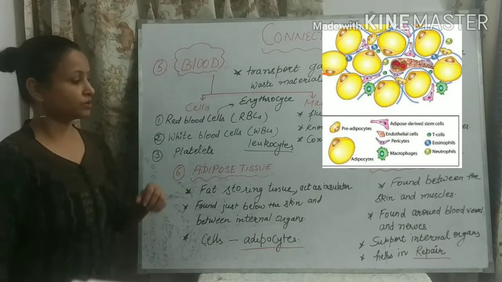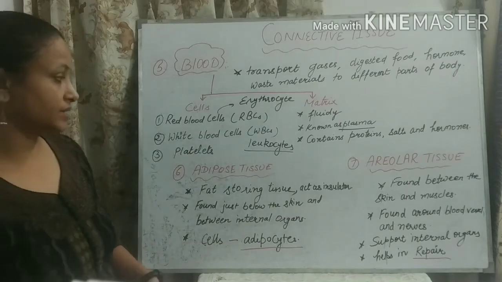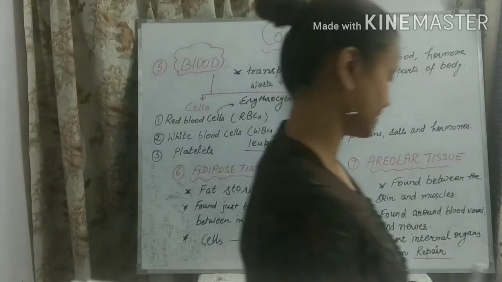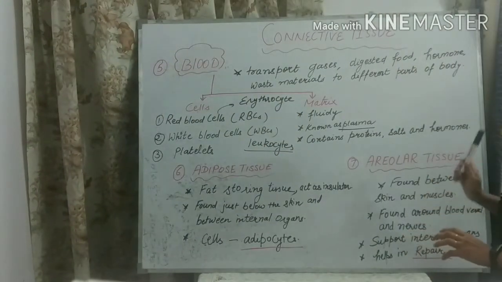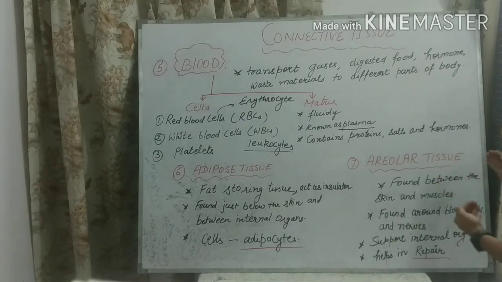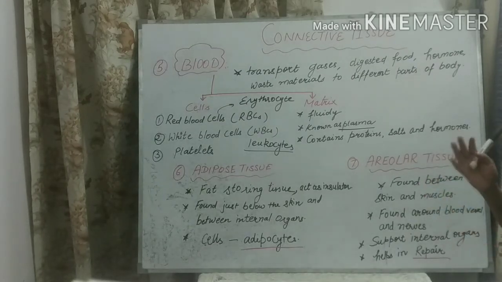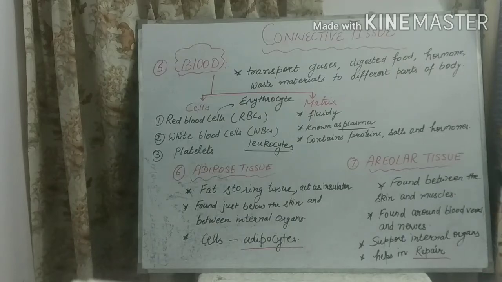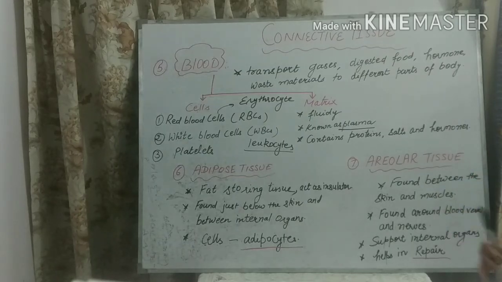Okay. So now move to the last connective tissue, that is areolar tissue. What is the meaning of areolar tissue? It is generally found between the skin and the muscles. It joins the skin with the muscles. It is also found around the blood vessels. What are blood vessels?